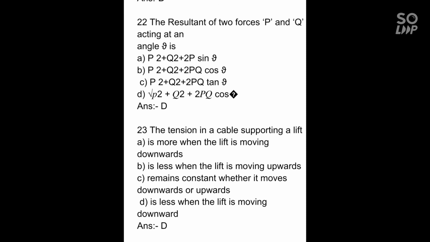23. The tension in a cable supporting a lift, option A, is more when the lift is moving downwards. Option B is less when the lift is moving upward. Option C remains constant whether it moves downward or upward. Option D is less when the lift is moving downward. And the correct option is D, is less when the lift is moving downward.